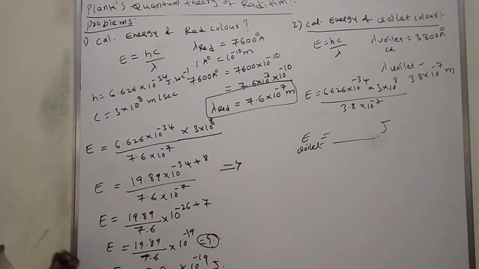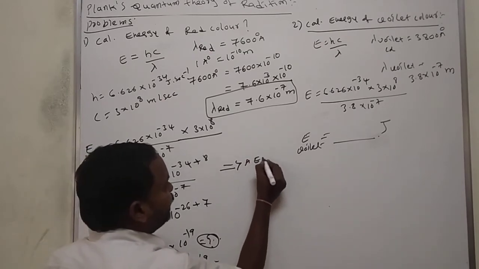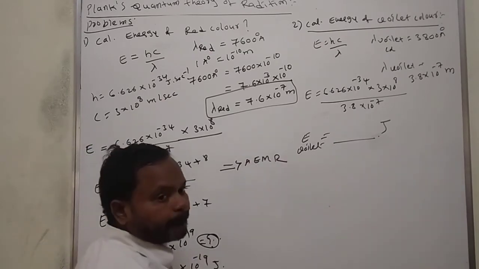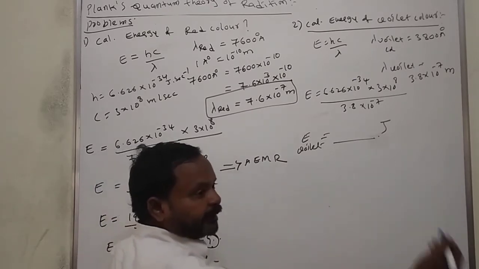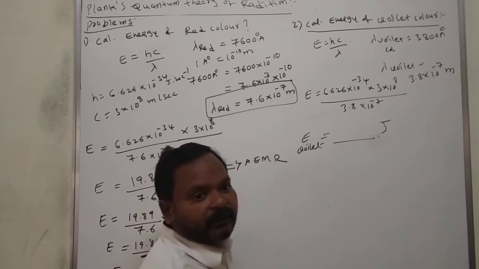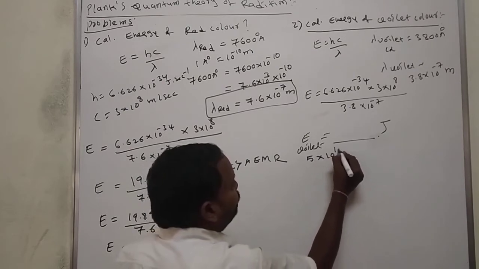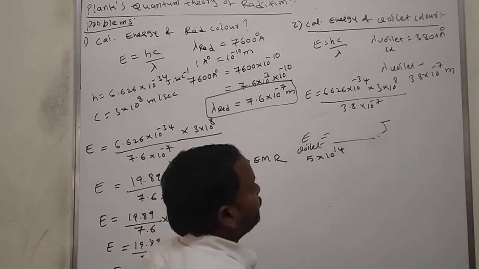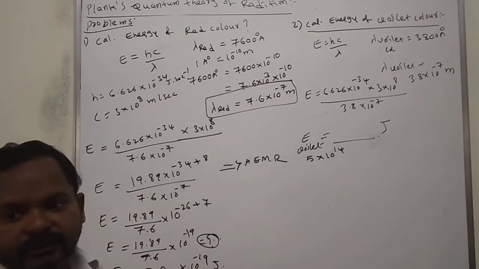Okay, next in continuation we'll see one more problem. An electromagnetic radiation radiates one wave with a wavelength of 5 into 10 to the power of 14 angstroms.